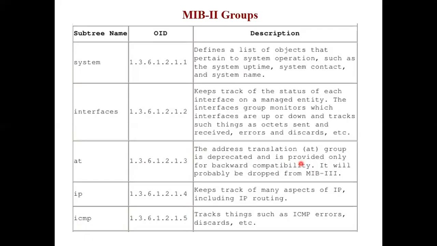Now, why do I require backward compatibility? Right now we are studying SNMP1. Then I have SNMP2. So between SNMP 1 and 2, there is backward compatibility. If some objects are in version 1 and some objects are in version 2, I need to do this address translation. Someone is using the IP version 4 addressing scheme, someone is using the IP version 6 addressing scheme. This is just an example I'm giving. So I need to do this address translation.